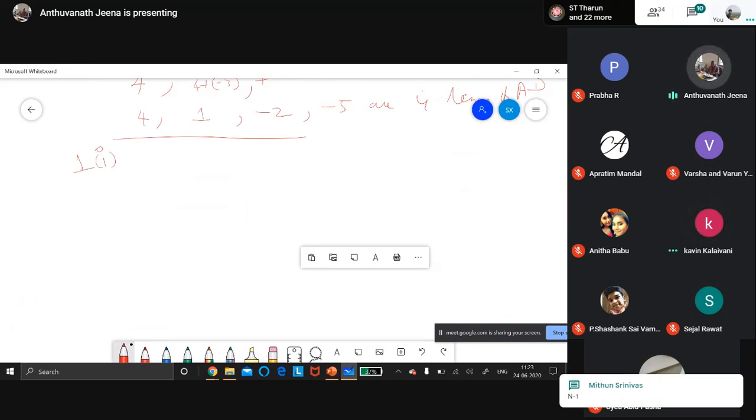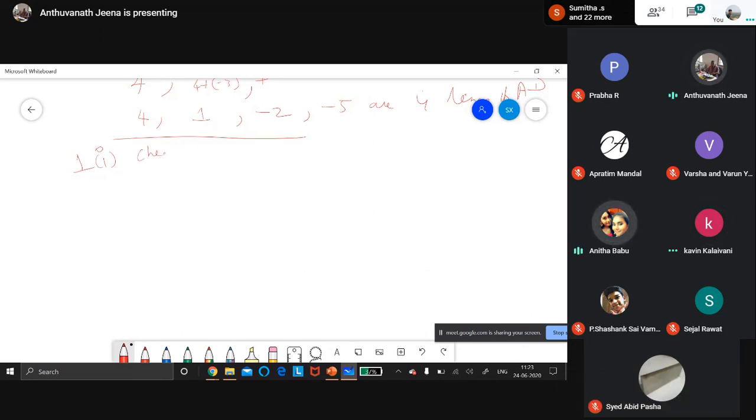A taxi fare after each kilometer. Others should mute, I can't hear. Check whether it is AP or not. AP means arithmetic progression. How to check? The question is: in which of the following situations is an AP given?